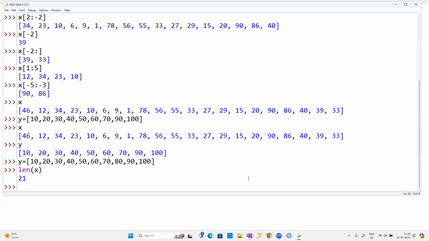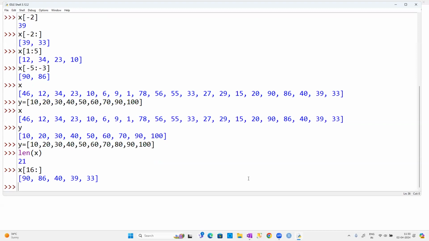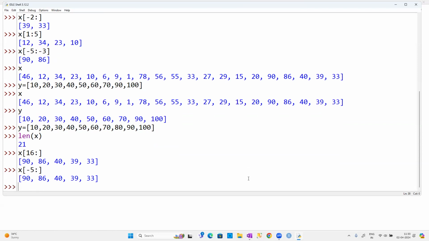Normally, if you know that there are 21 elements, how do you get the last 5 elements, guys? 21 minus 5 is 16, so we'd say 16:. But instead of writing 16:, 20:, 25:, no need to do that. x[-5:]. Even if you don't know the number of elements, it does not matter. We can handle this case. So that is the main advantage of using the negative index.